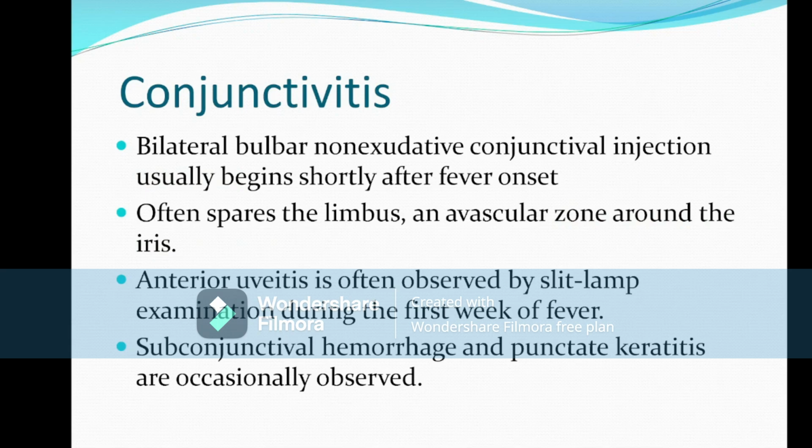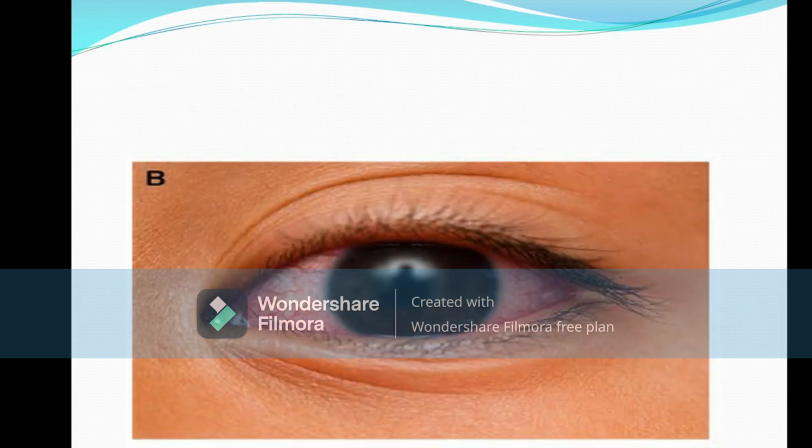Now, the conjunctivitis. The conjunctivitis is mainly bilateral, non-exudative bulbar conjunctivitis with limbal sparing. That means the limbus is not involved in Kawasaki disease. This is the limbus part, the limbus is spared, and there is a conjunctivitis, but it is non-purulent in nature and it is bilateral.